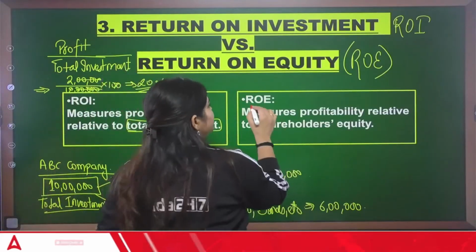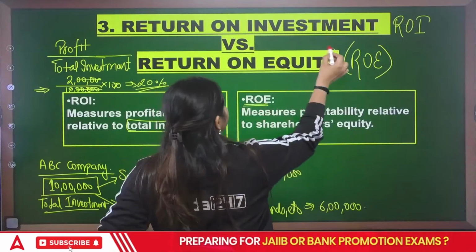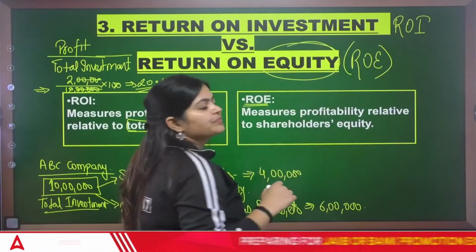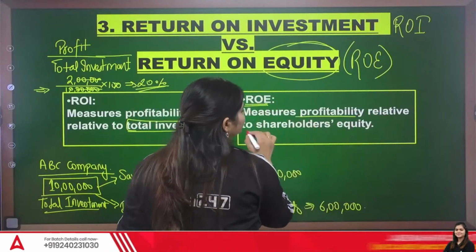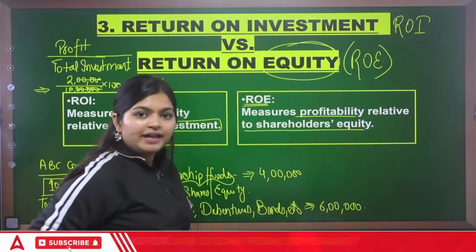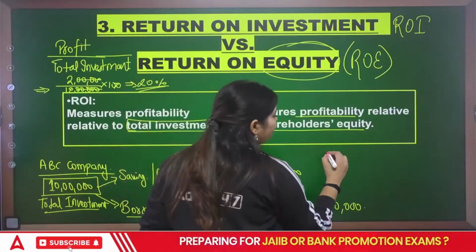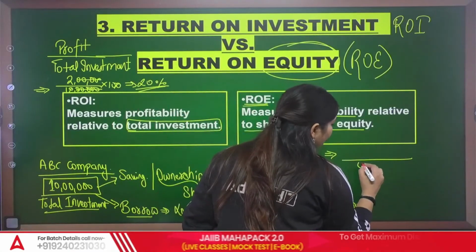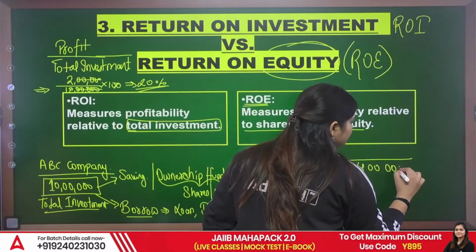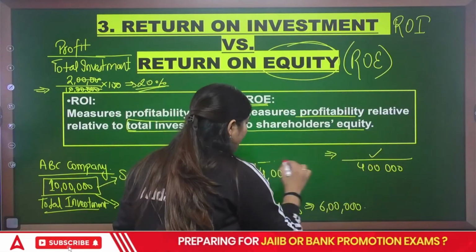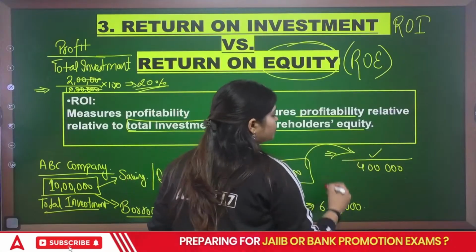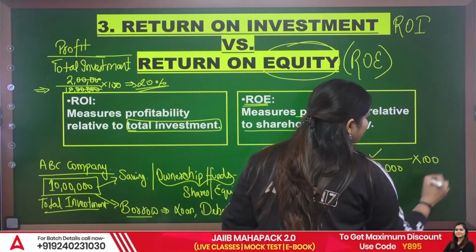But when we see ROE, that talks about only your equity. Yes, only equity: profitability relative to shareholders' equity. Here we are going to take only your 4 lakhs, and based on this 4 lakhs, how much we generated, we are going to take that and multiply with 100.